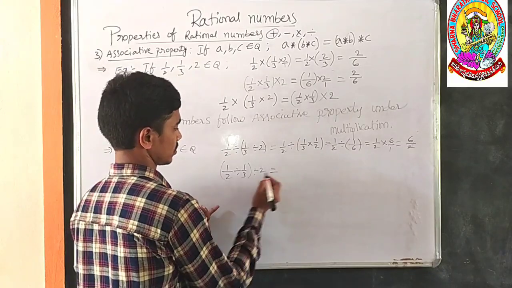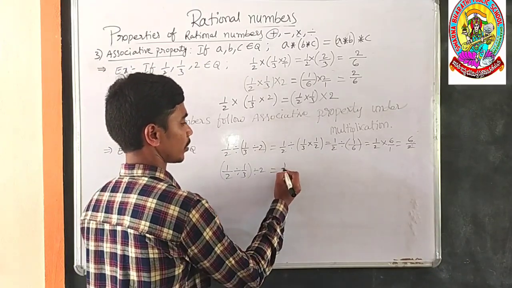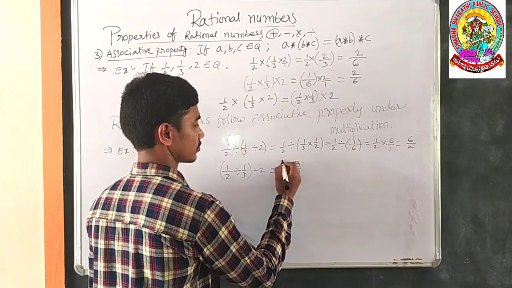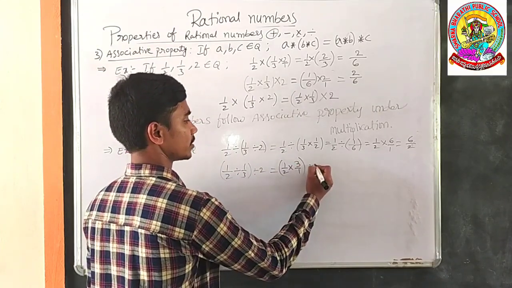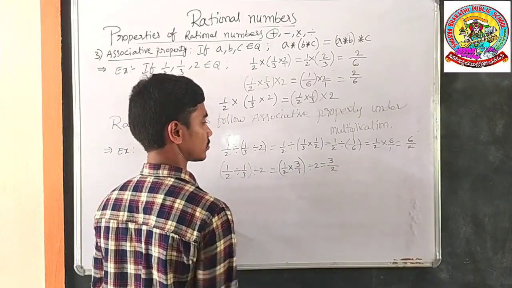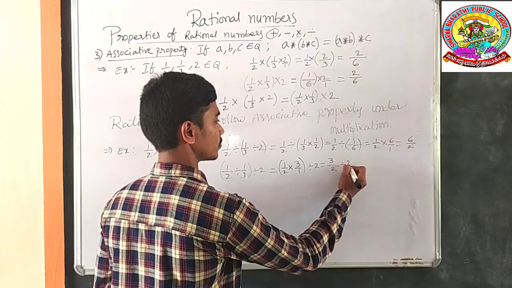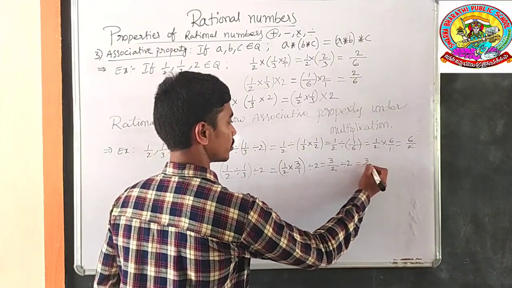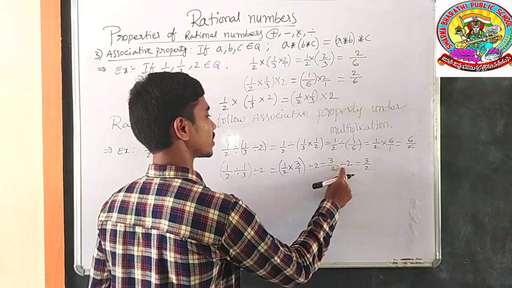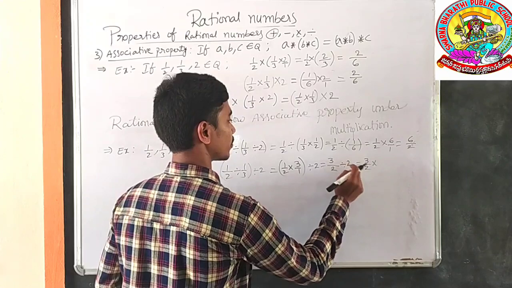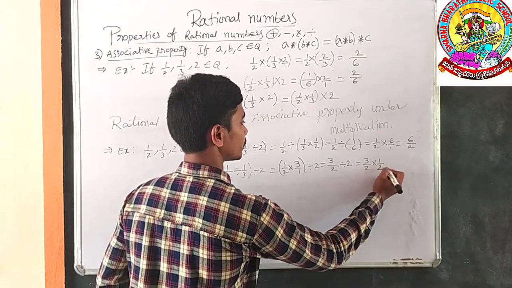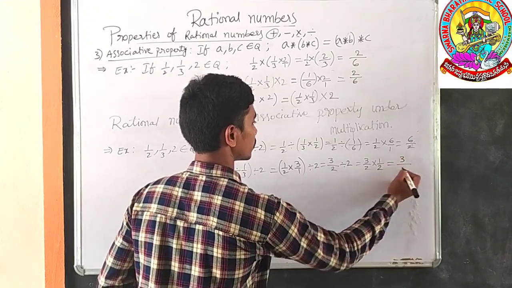Here 1/2 divided by 1/3 is 1/2 into the reciprocal of 1/3, which is 3/1, so 3/2. Then divided by 2: you have to do multiplication in place of division by using the reciprocal of 2, which is 1/2. 3 ones are 3, 2 twos are 4, so 3/4.